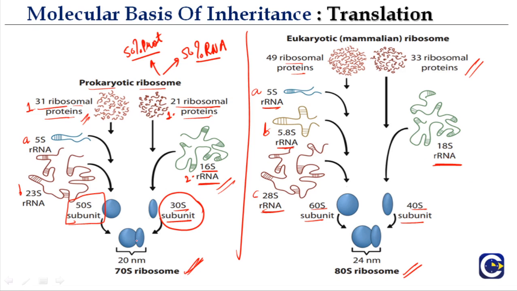In prokaryotes, the large subunit contains two types, and in eukaryotes, it contains three types. So you have to memorize it, because there will be very easy and direct questions in the NEET examination. These types of questions are very easy to score. So just make a flow chart and then it will be very easy to remember.